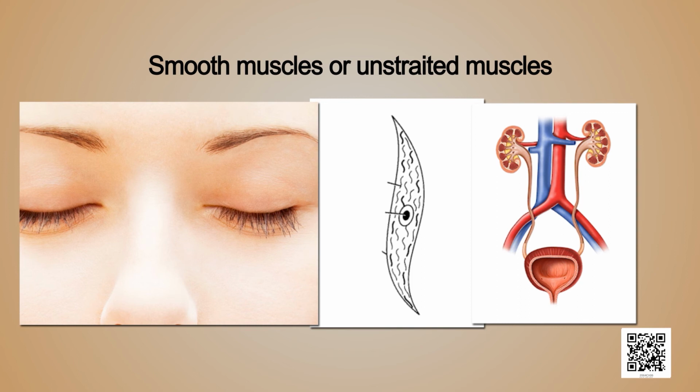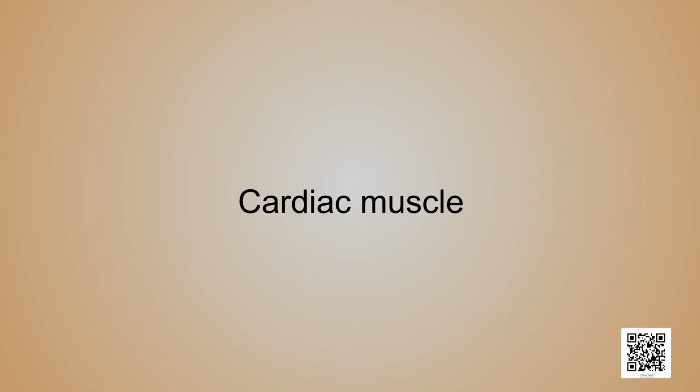The cells of this tissue are long with pointed ends. Such a shape is called spindle shape, and the cells are uninucleate. The smooth muscles are also called unstriated muscles as they do not show any striations in them. The next type is the cardiac muscle.